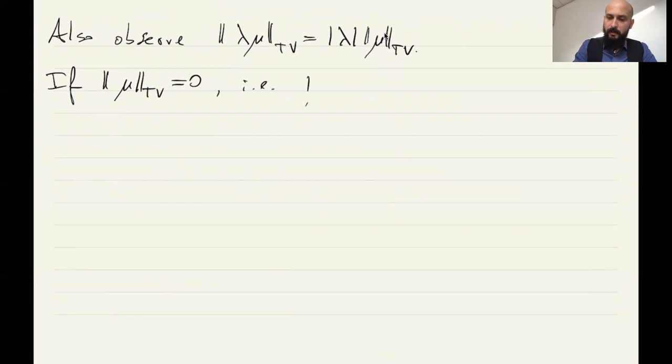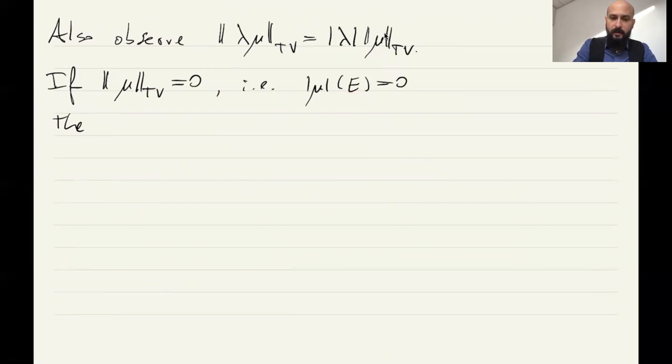Now regarding the 0: if you have a total variation 0, this means that the total variation of the whole space is 0. Then whenever we decompose the set E, the sum of the absolute values of μ over the decomposition gives 0.